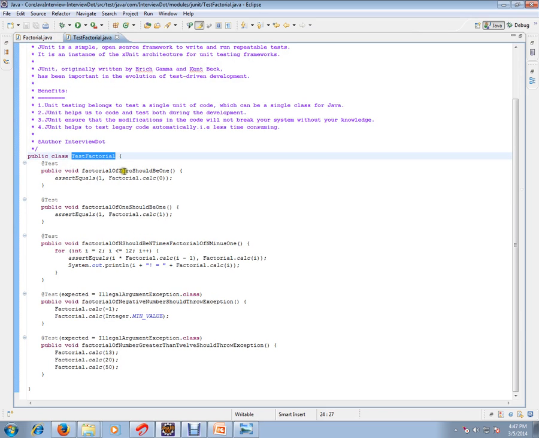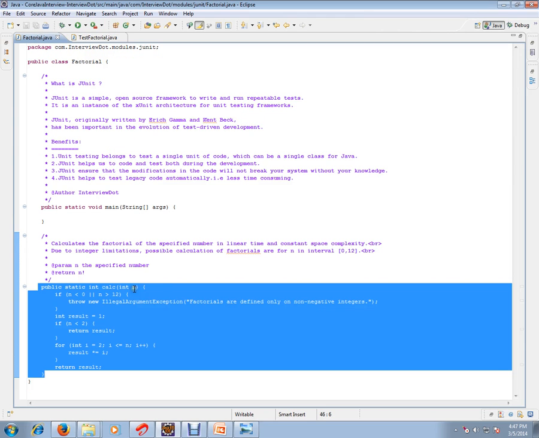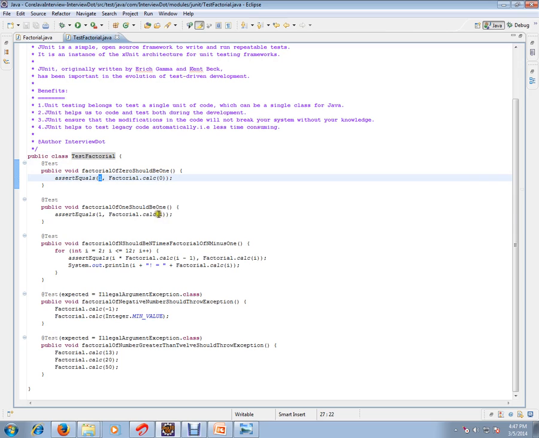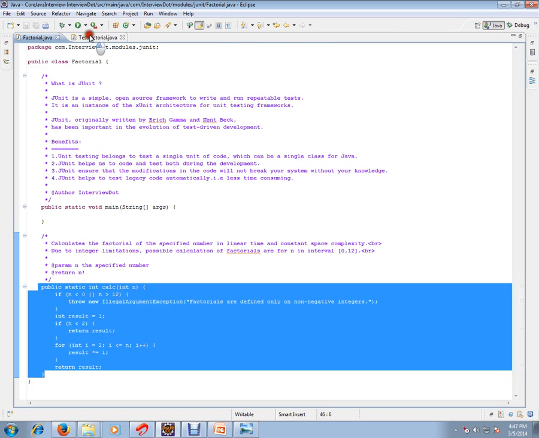For example, factorial of 0 should be 1, so I'm going to pass 0 here, and I'm expecting 1. Whenever we pass 0 here, it is less than 2, so we are returning 1. Factorial of 1 should be 1. Again, it is less than 2, so it will return 1.